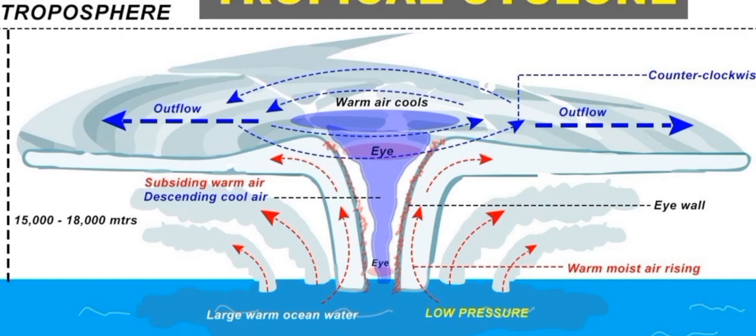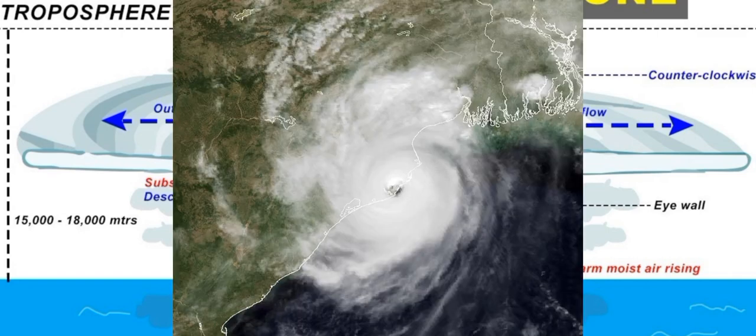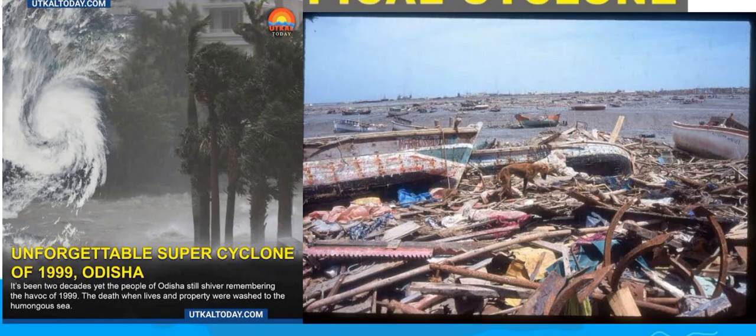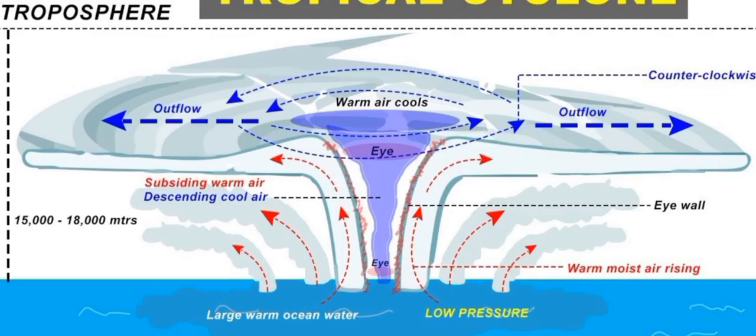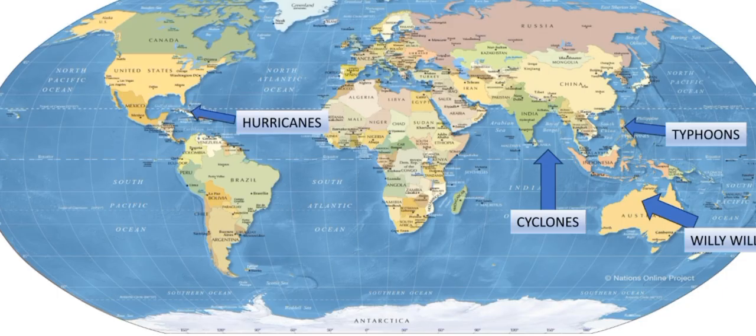And there are exceptions when cyclone enters landmass along the rivers, like super cyclone of 1998, which hit Odisha and didn't die off after hitting the land. Now, let us see what they are called in different parts of the world. So, around South China Sea region, they are called typhoons. Around Australia and New Zealand, they are called willy willies. In Indian Ocean region, they are called cyclones. And around North Atlantic and Caribbean region, they are called hurricanes.